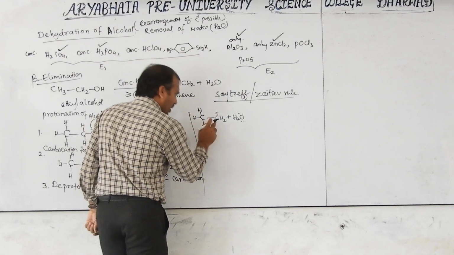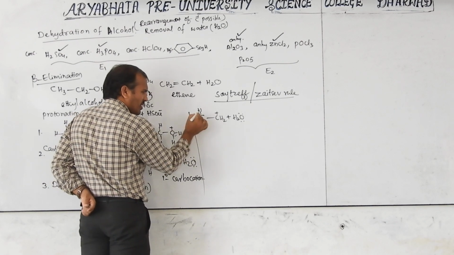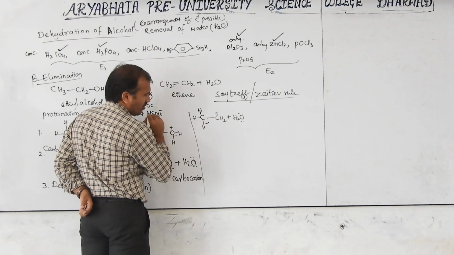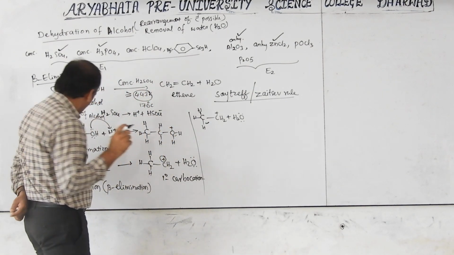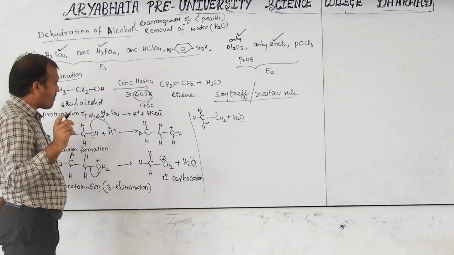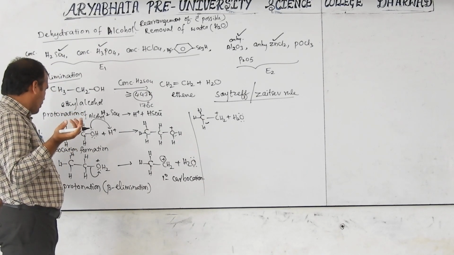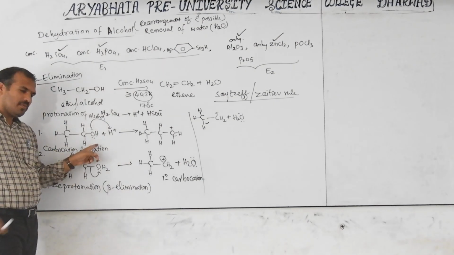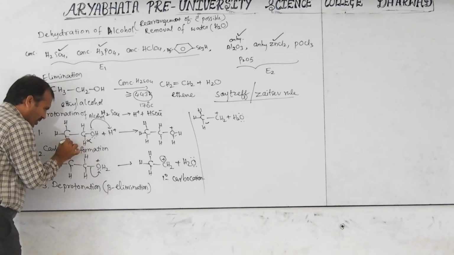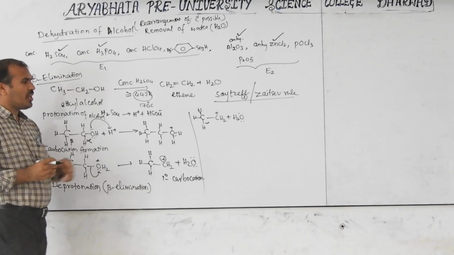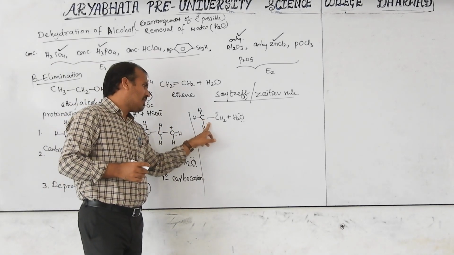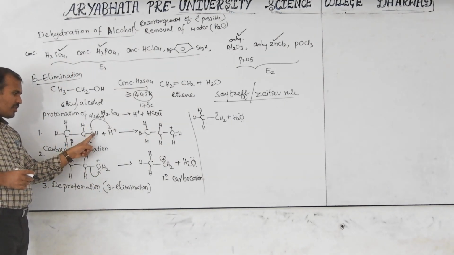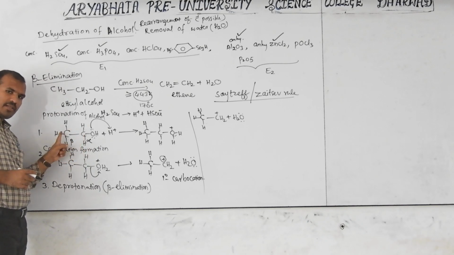Now here is the carbocation. The carbon attached to the functional group is called the alpha carbon, and the next carbon is called the beta carbon. According to this alcohol, alpha is the functional group carbon, and the carbon next to the carbocation is beta.